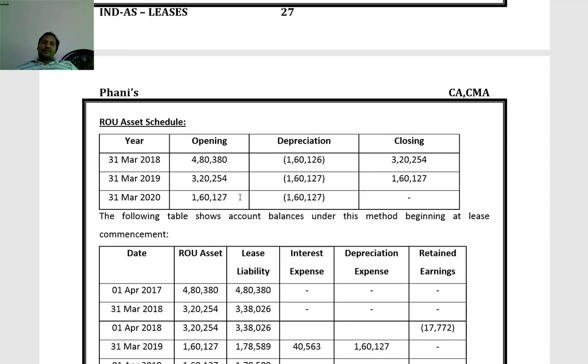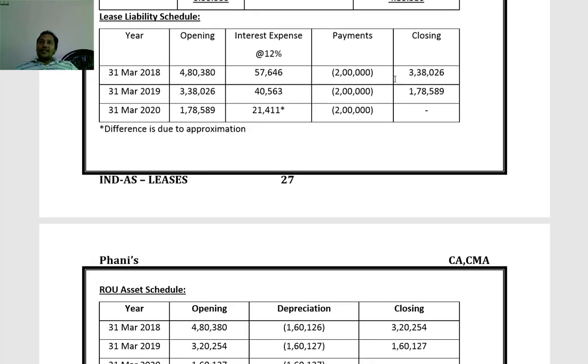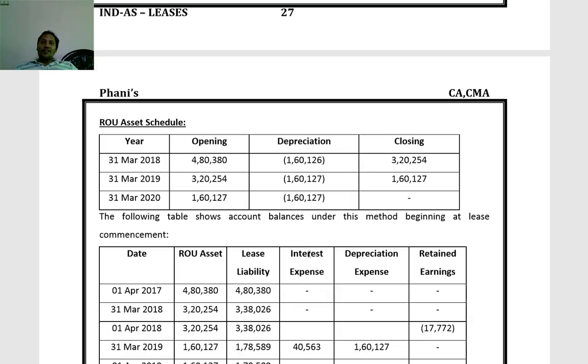Now the balances. First year beginning ROU 4,80,380 and lease liability also 4,80,380. At the end of first year, ROU 3,20,254 is the balance, whereas the lease liability is 3,38,026. That is the beginning of next year, 1st April 2018, the same balances. Closing balance on 31st March 2018 or opening balance on 1st April 2018.